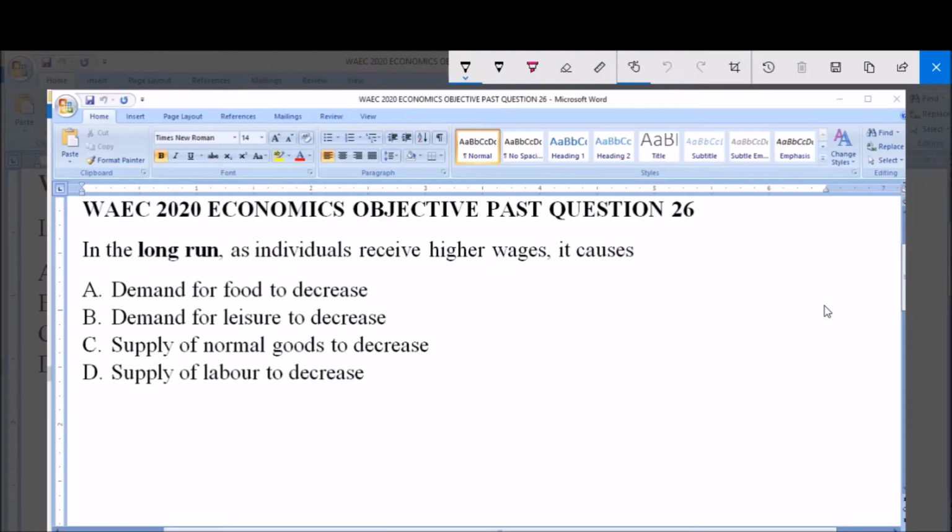Hello and welcome. I will be answering WAEC 2020 Economics Objective Past Question 26.